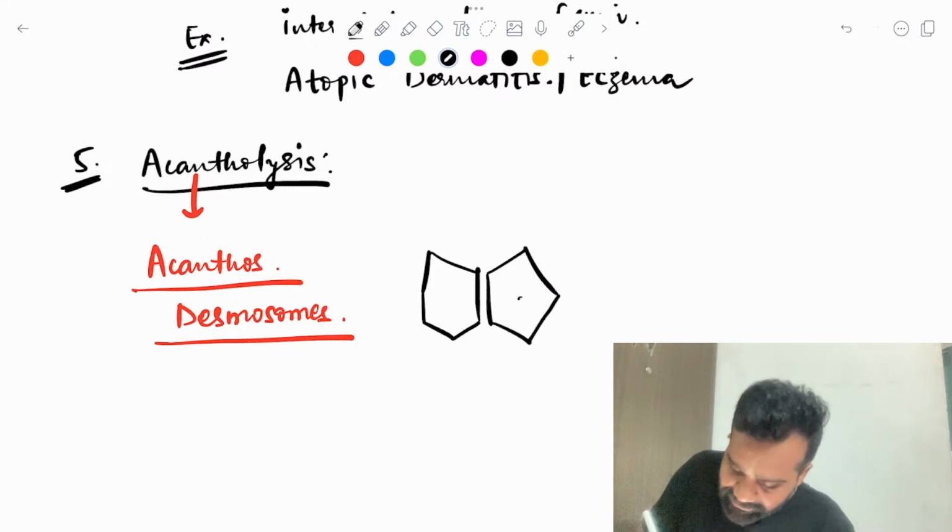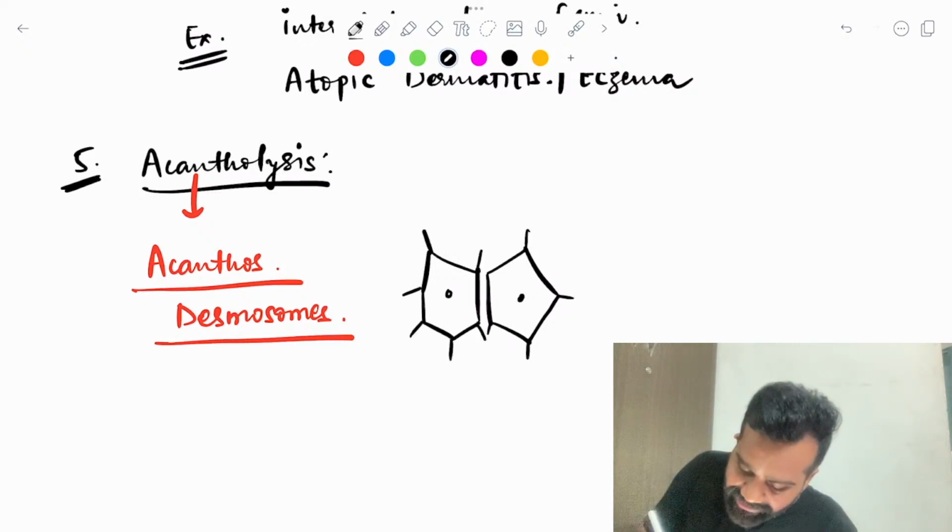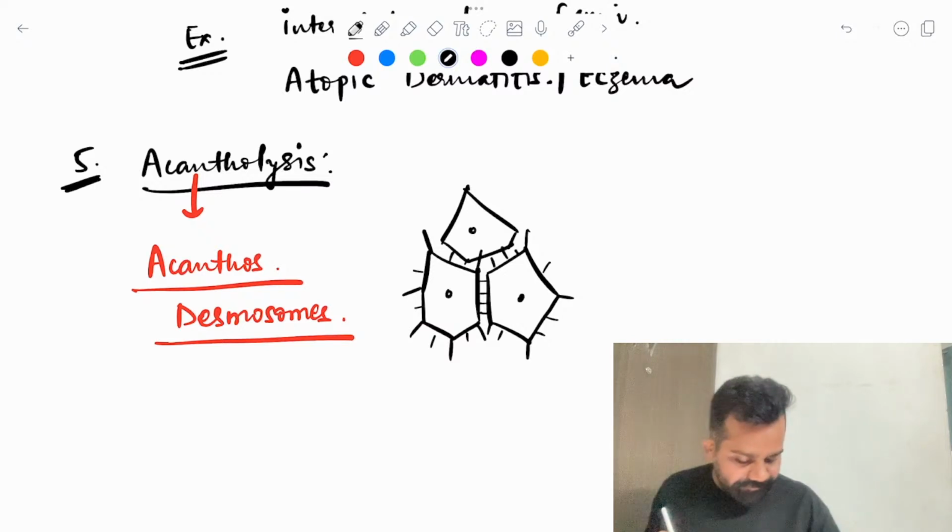See this: this is my keratinocyte, which is stretched by this spike protein from all corners, and because of this, these cells are polygonal shaped.